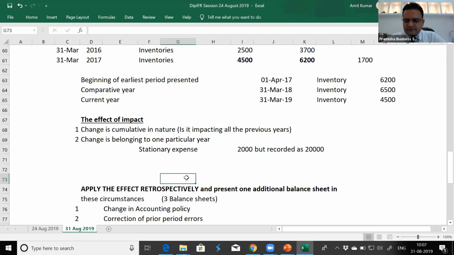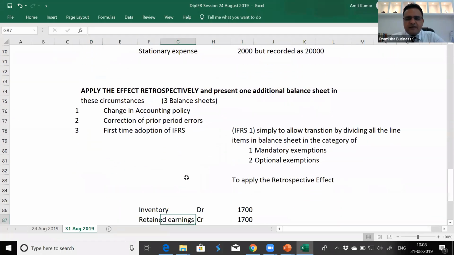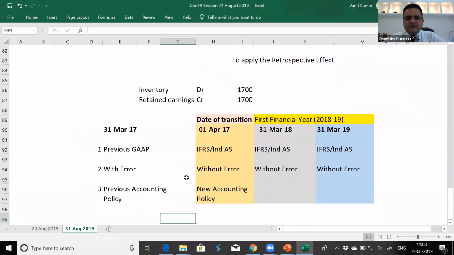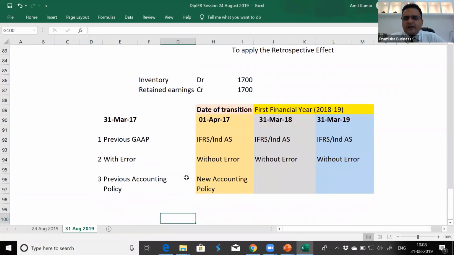Clear? Any other question? Hope this has given a lot of clarity now on transitioning, on accounting policy changes, and on correction of prior period errors.